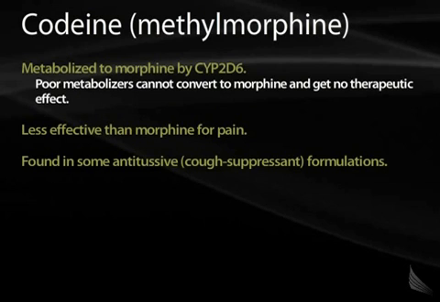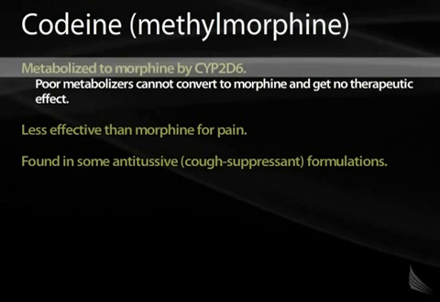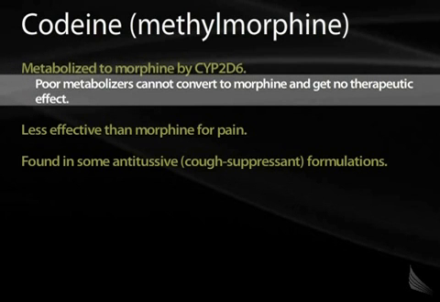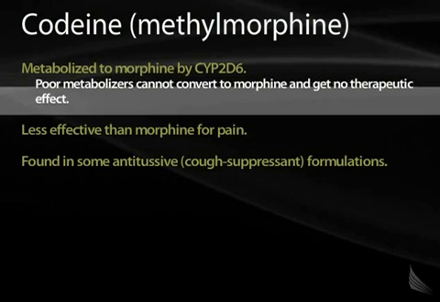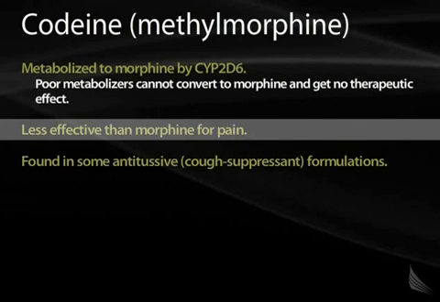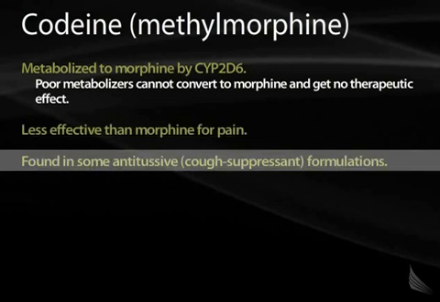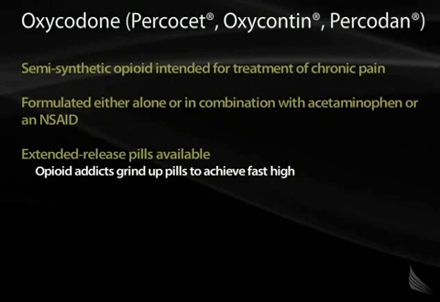Codeine is also known as methylmorphine. It is metabolized to morphine by a cytochrome P450 enzyme. Patients that do not have a strong level of this enzyme in their body do not get therapeutic effect from codeine. It's less effective than morphine, and it's found in some cough suppressants.